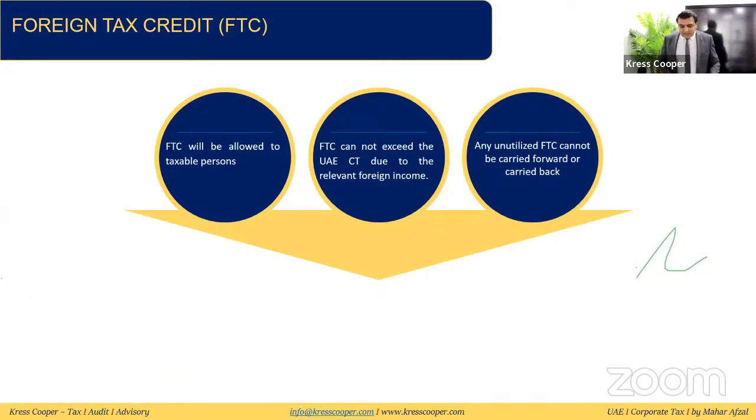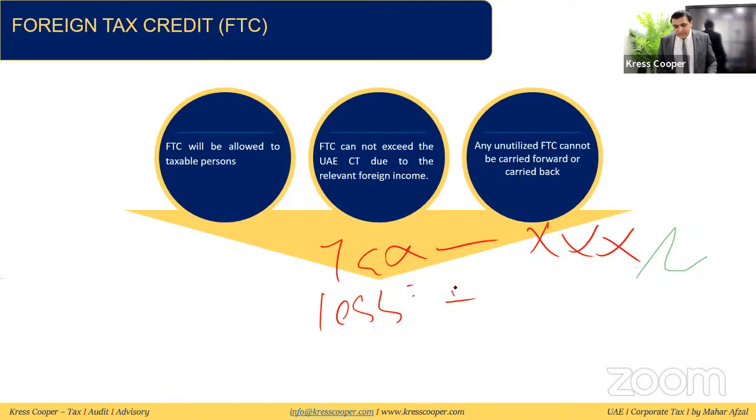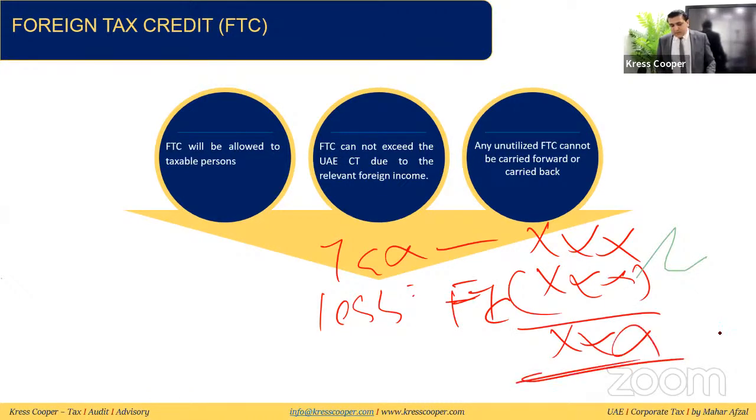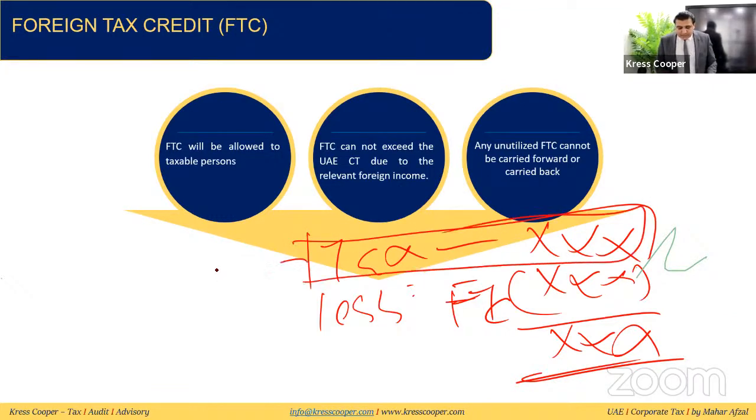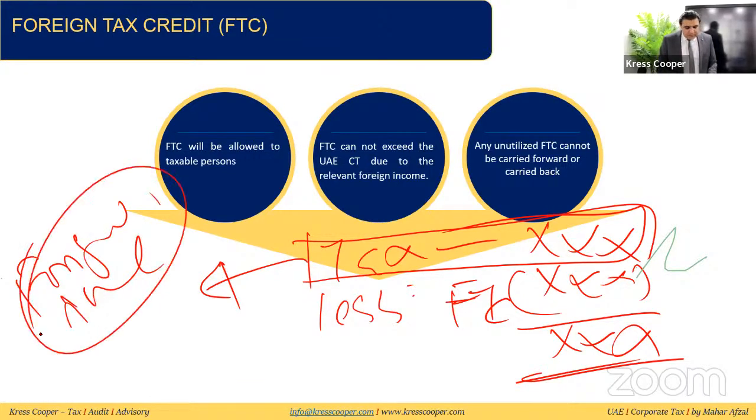So how it will work, basically, they will calculate the tax, assuming whatever the amount of tax, out of this tax, they will again give relief. This is the foreign tax credit, FTC. FTC will be adjusted and the net amount will be payable to the government. So the important thing is whenever this tax is being calculated, in this calculation of tax, foreign income is included. Then we are taking the foreign tax credit as well. But the important thing is this foreign tax credit, they said, cannot exceed the UAE CT due on the relevant foreign income.